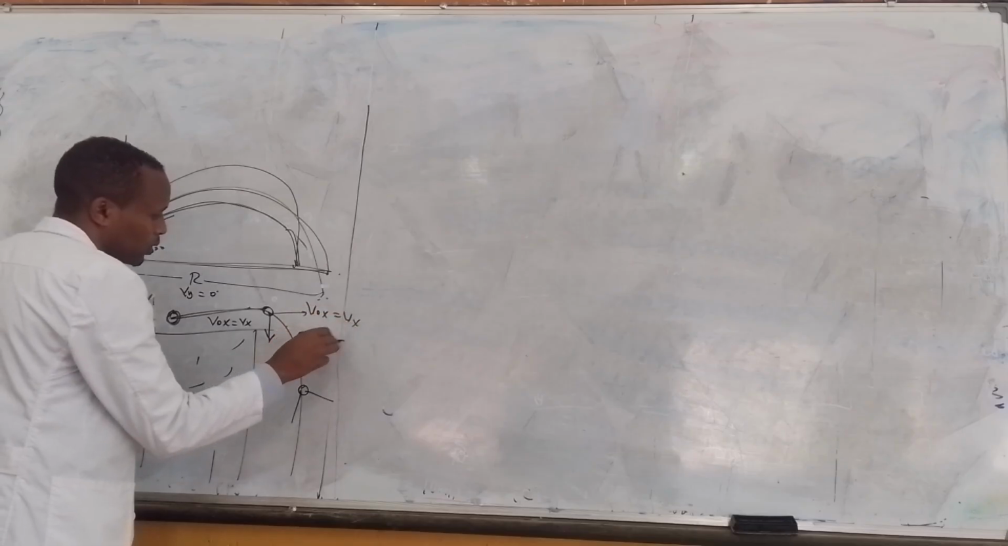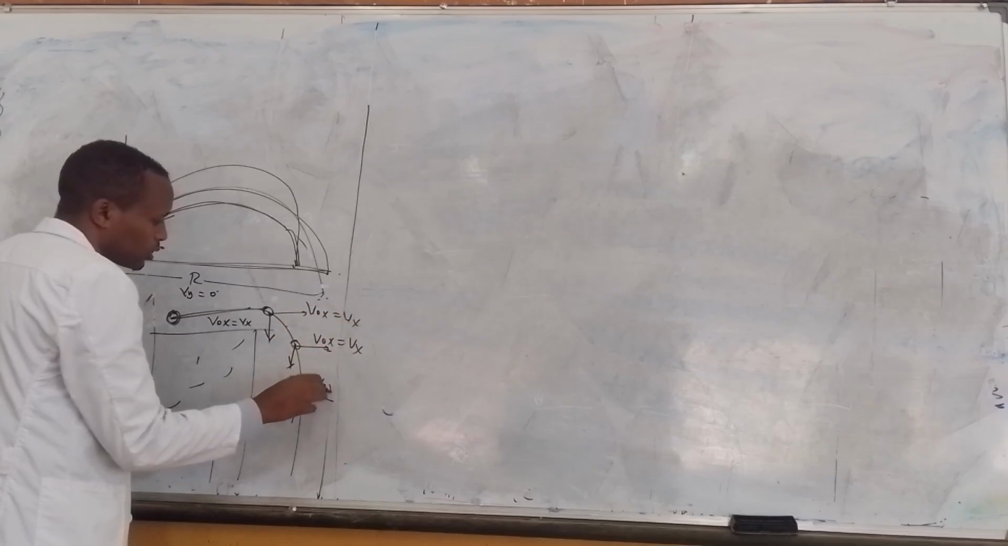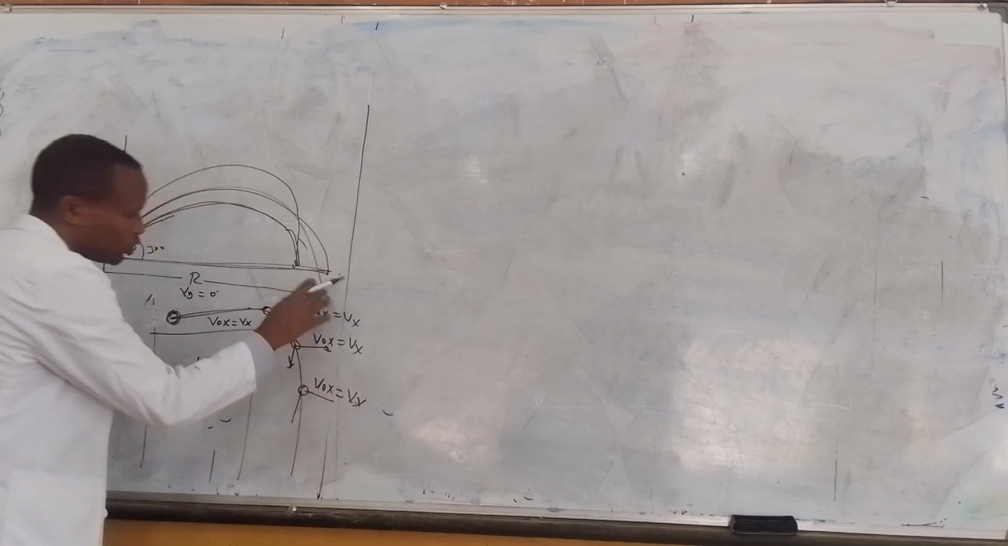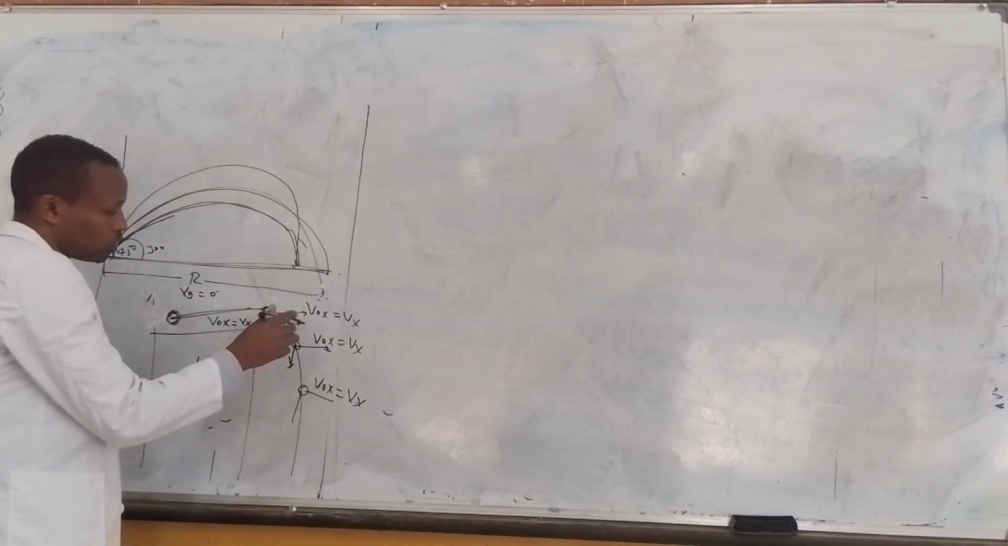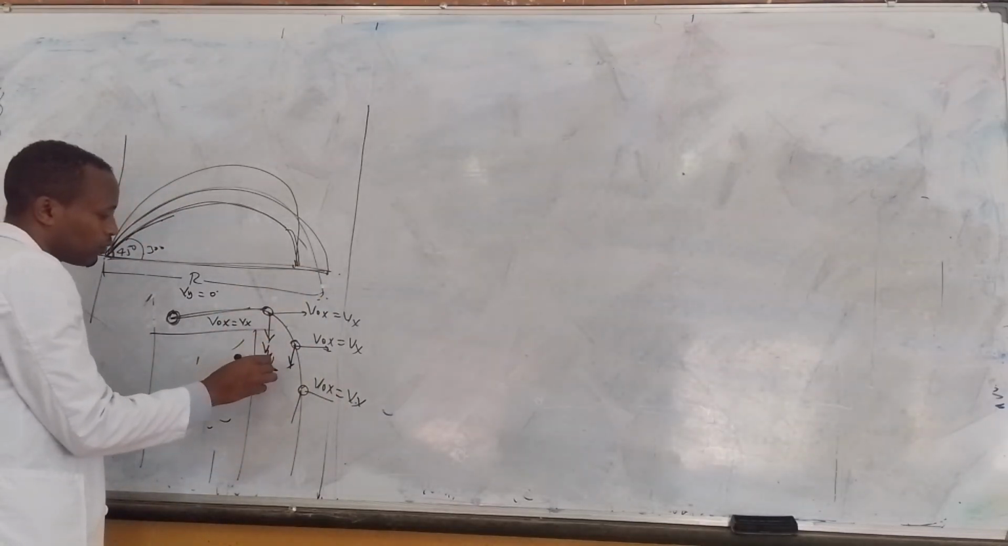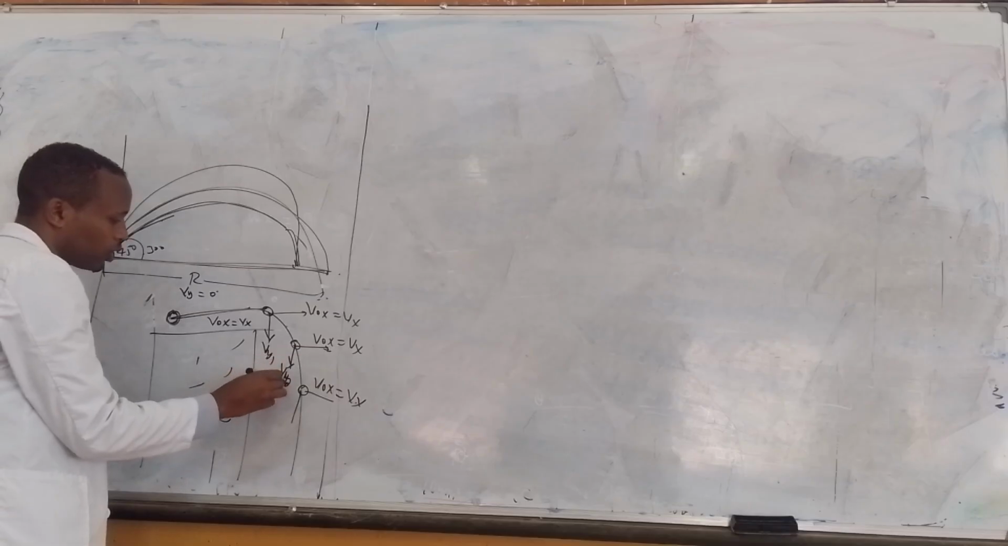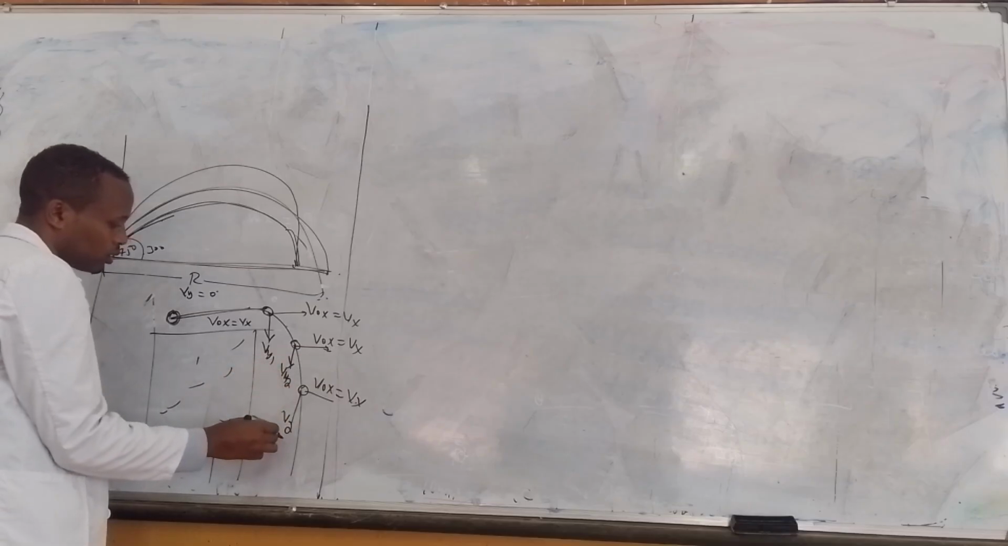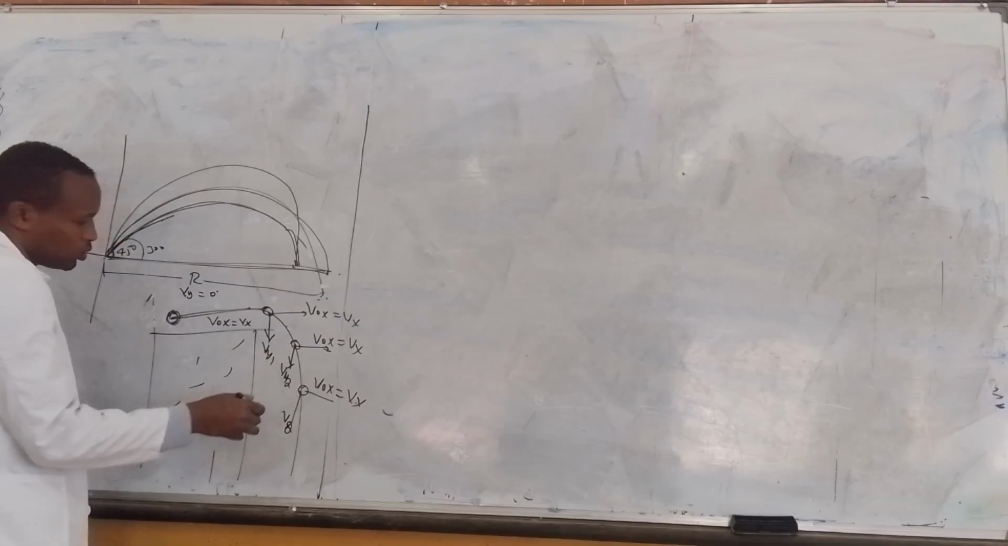v naught x is the same as vx. This shows that the horizontal component is constant throughout the flight, but the vertical becomes variable. vy1, vy2, vy3 varies throughout the flight.